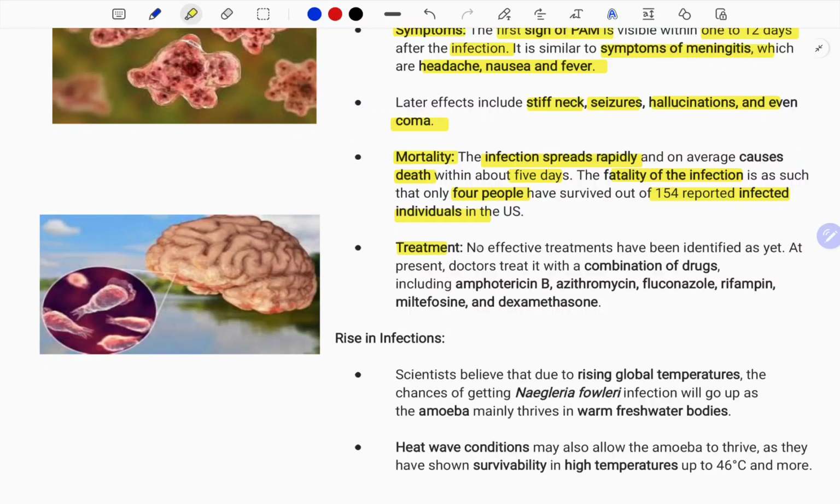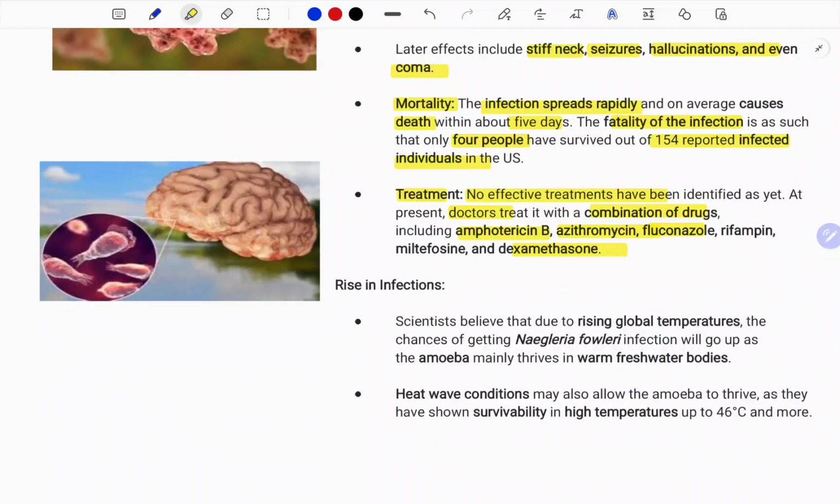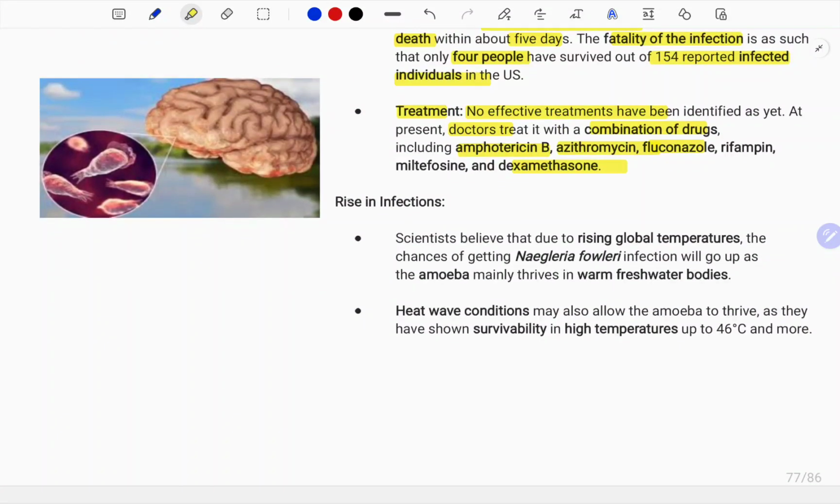Coming to the treatment of this disease, there is no effective treatment identified. At present it is treated with a combination of drugs, including amphotericin B, azithromycin, fluconazole, rifampicin, miltefosine and dexamethasone.